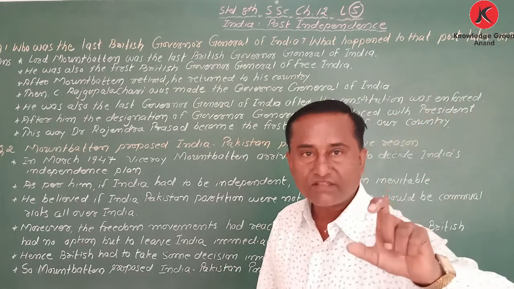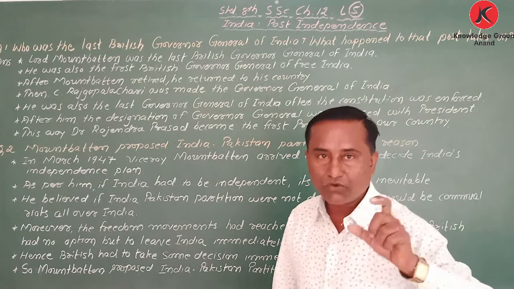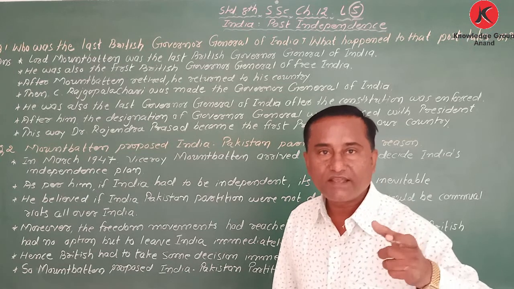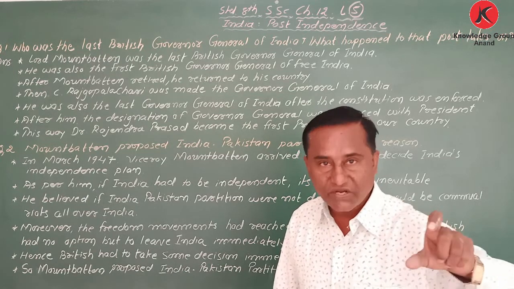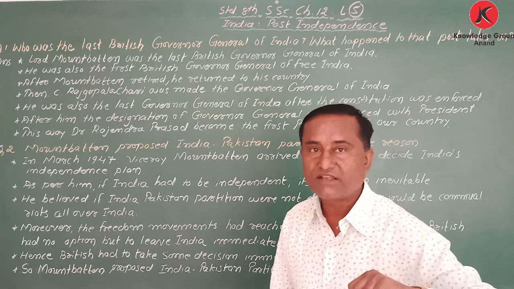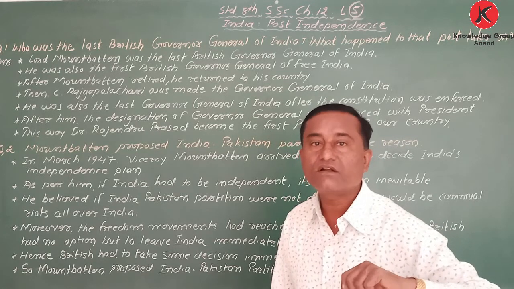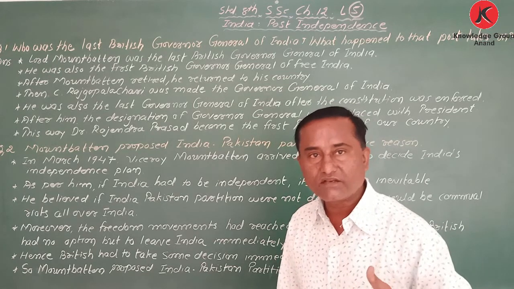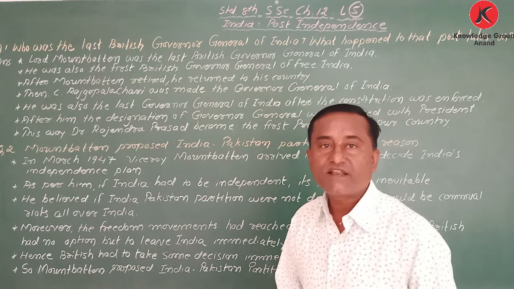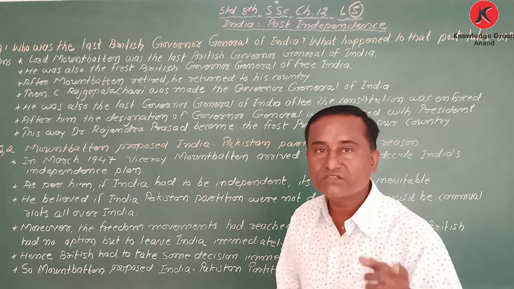Mountbatten did not belong to India, he belonged to England. That's why he was the first British one. But after him, C. Rajgopalachari became the Governor General. He was an Indian.